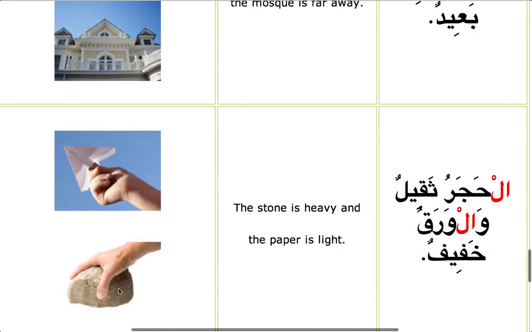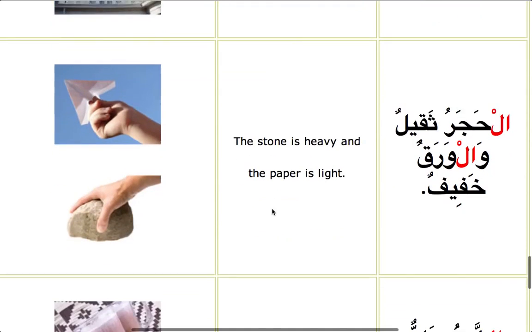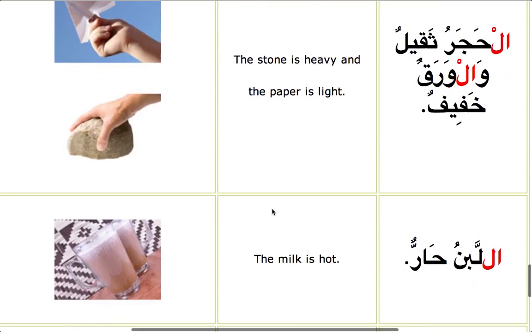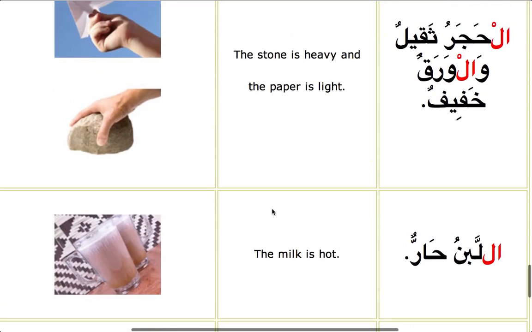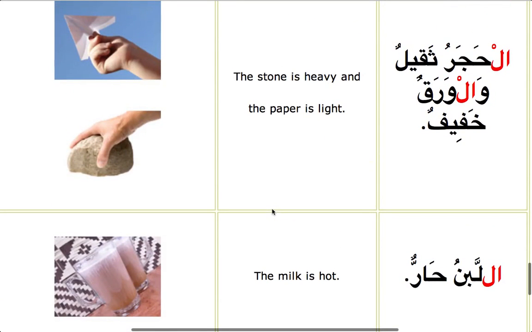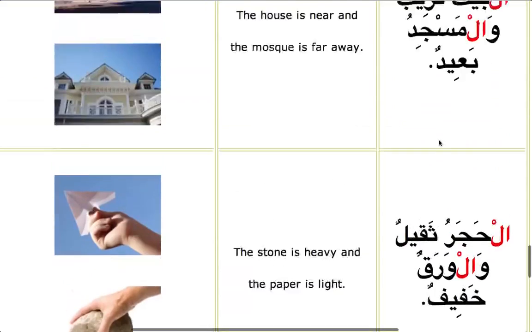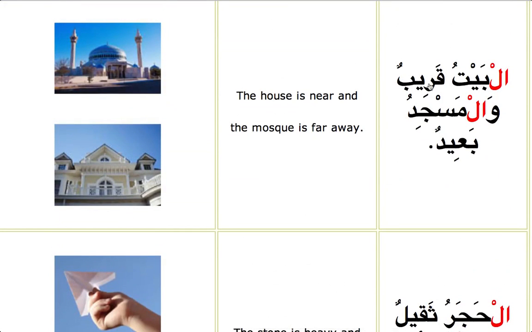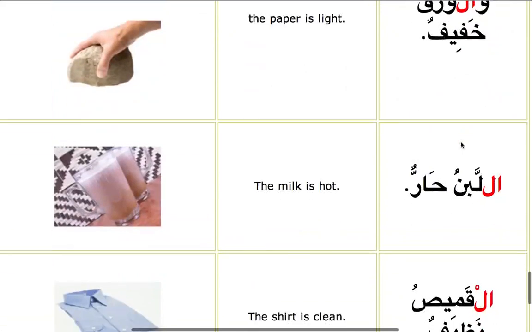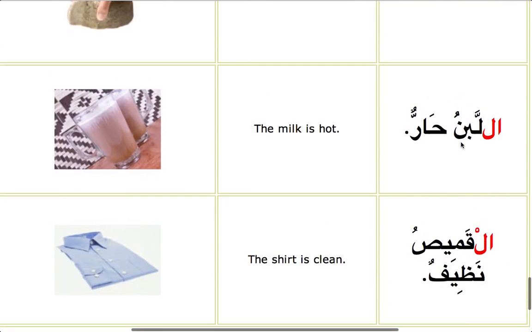Al-hajaru saqilun means heavy. Wal-waraqu khafifun means light. So we got to practice all these letters, all this vocabulary, and if you see in this lesson, most of the things are coming as opposites as well. So you learn 2 things at a time. Saqilun, khafifun. Saqil is heavy, khafif is light, qareeb is near, ba'id means far. So inshallah, if you write and practice, it will give you a very strong base.